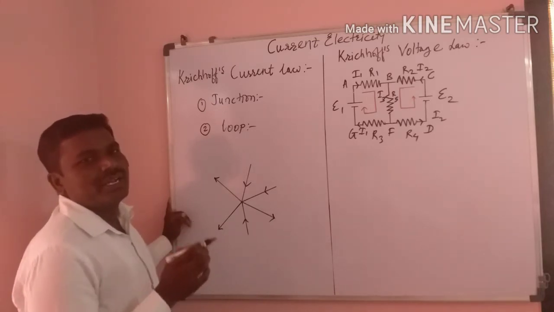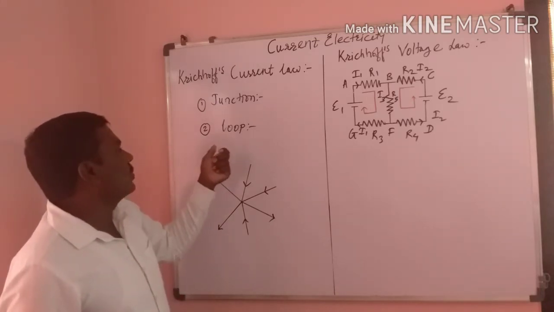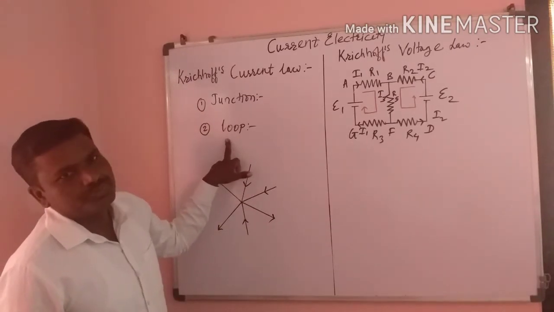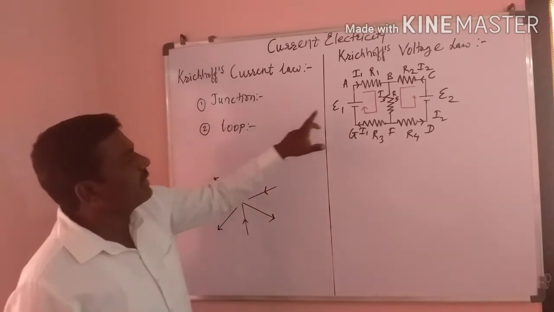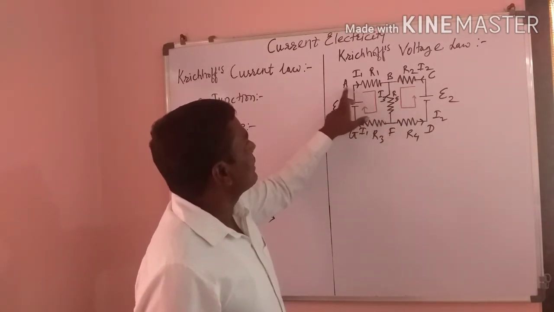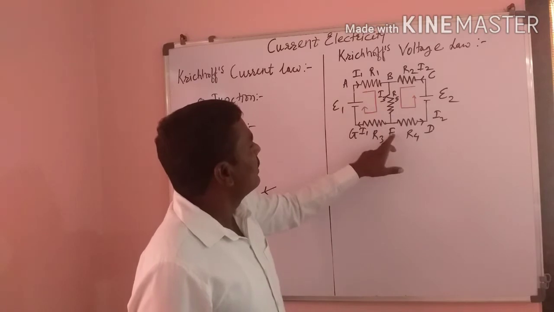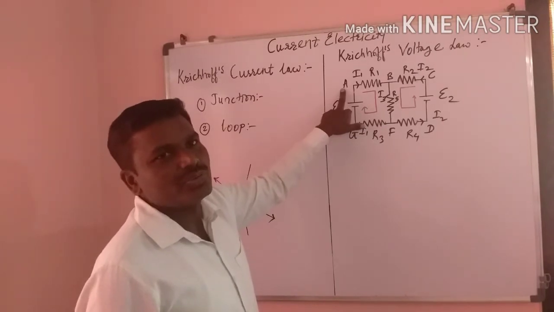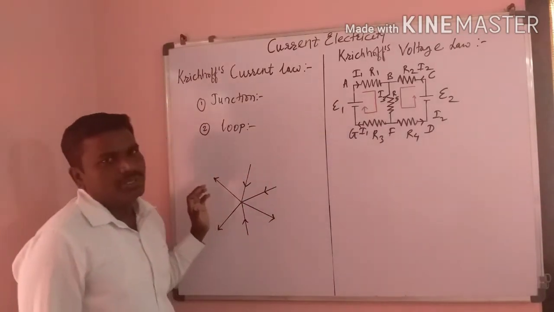That closed track or closed circuit is called a loop. If we consider this circuit, ABFGA is called a closed loop, or a loop.